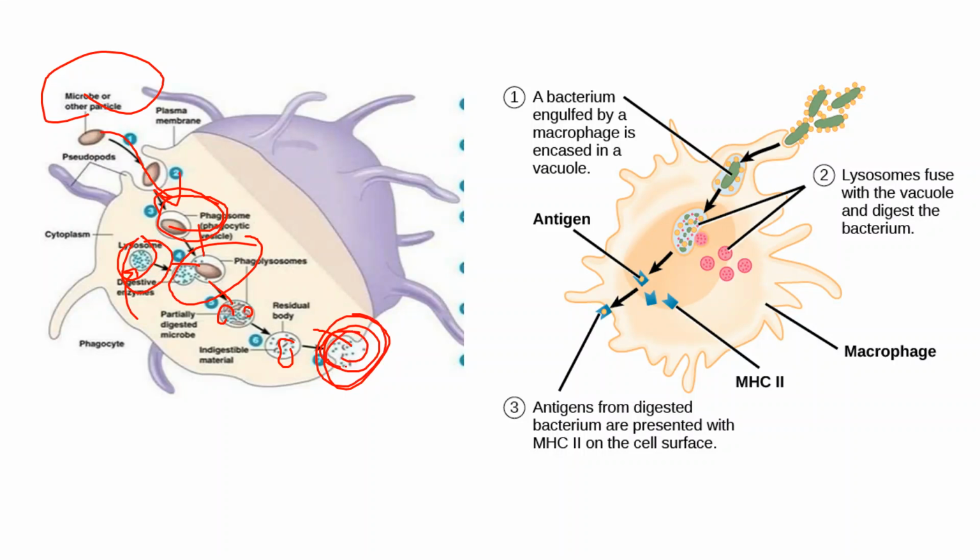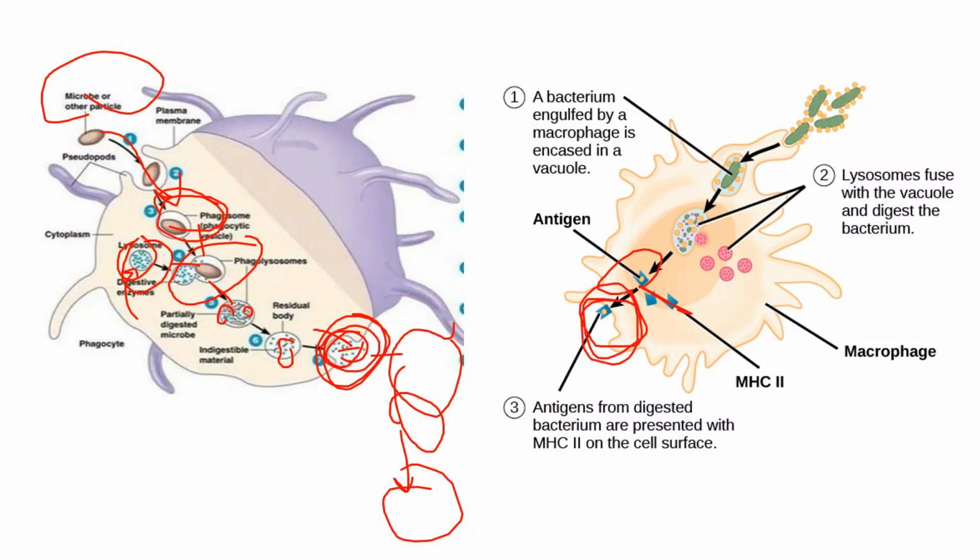Then the T cells will come and interact with these MHC2 molecules, and these naive T cells are converted into activated T cells. Here we can see the MHC2 molecule with the peptides coming on the surface. Antigens from this digested bacteria are presented with MHC2 on the surface, so that they can start an immune response and kill all the bacteria present inside the body. So in this way, it plays a role.